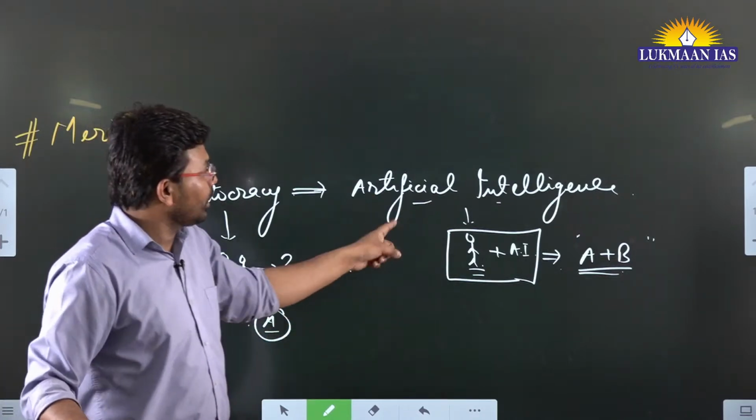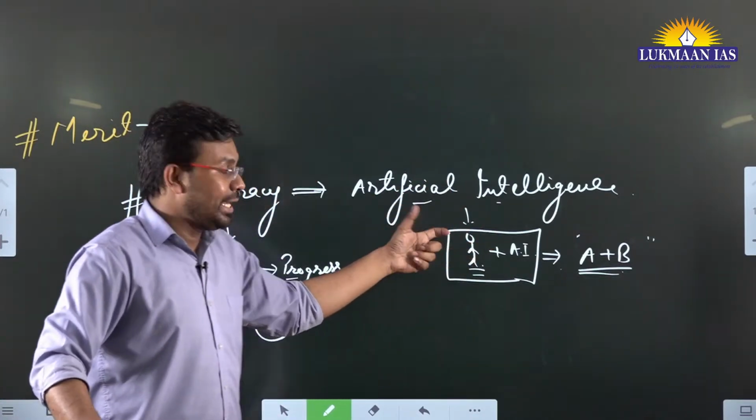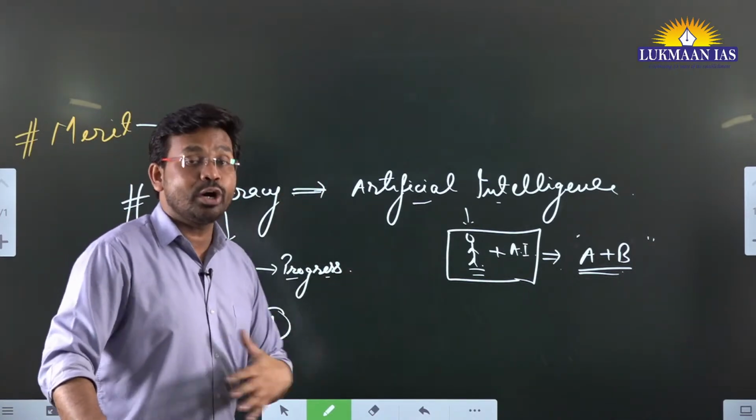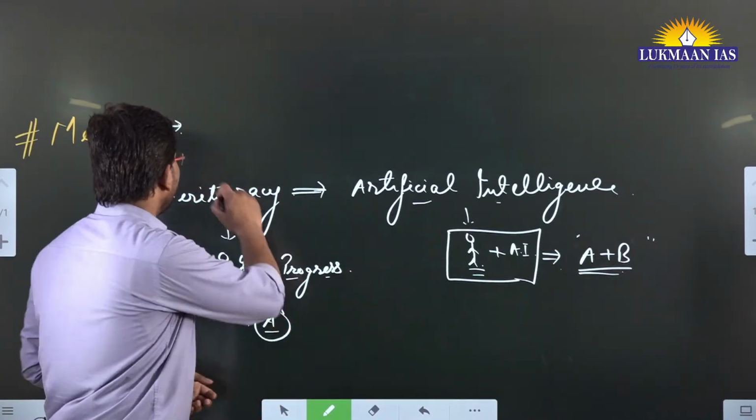So what artificial intelligence is doing is changing the equation that has been in existence for a long period of time because of meritocracy.